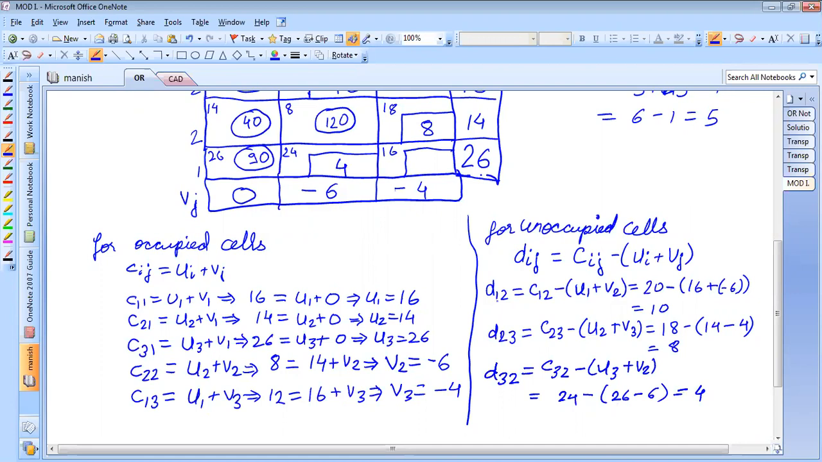Is it correct, students? Yes, sir. Similarly, the last one is D33 is equal to C33 minus of U3 plus V3. That will be equal to 16 minus of 26 minus 4. So 22 minus 16 is minus 6. Correct?